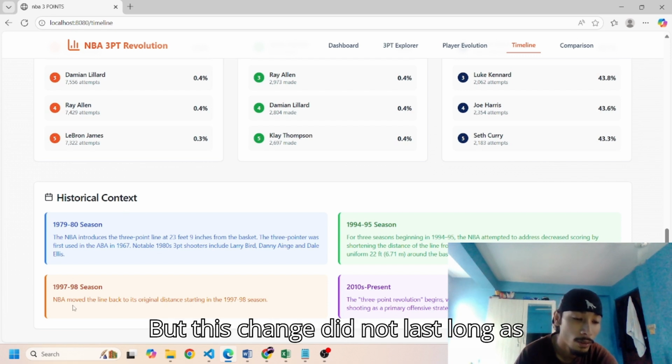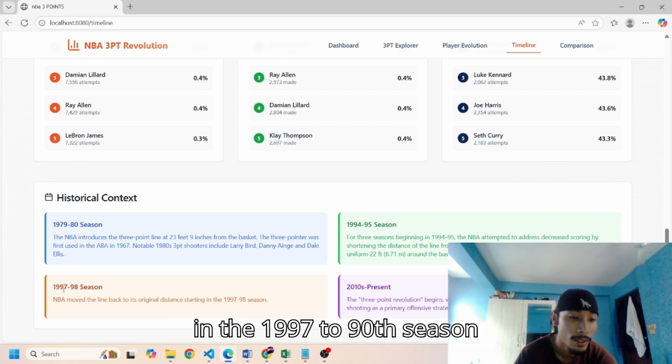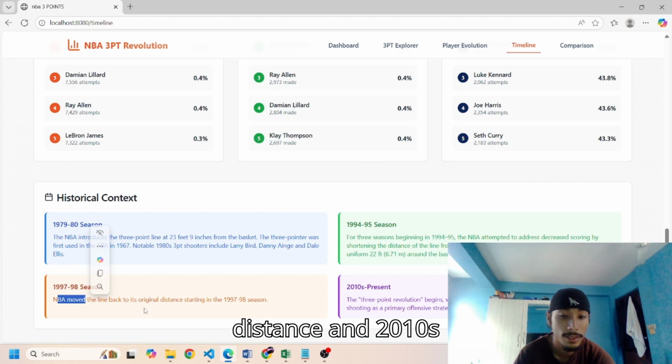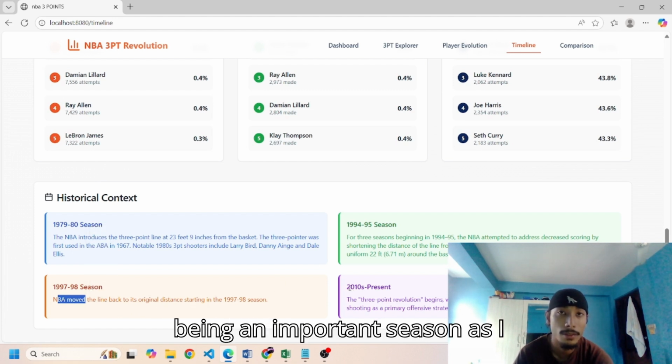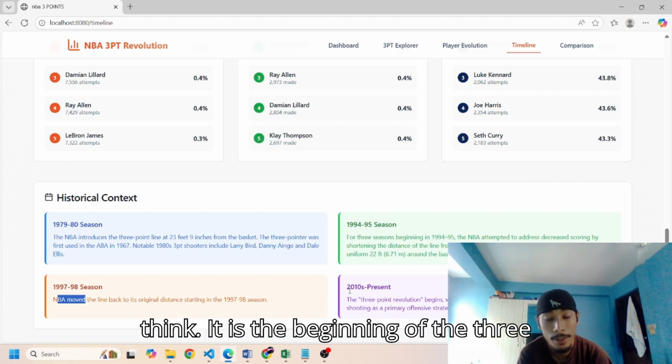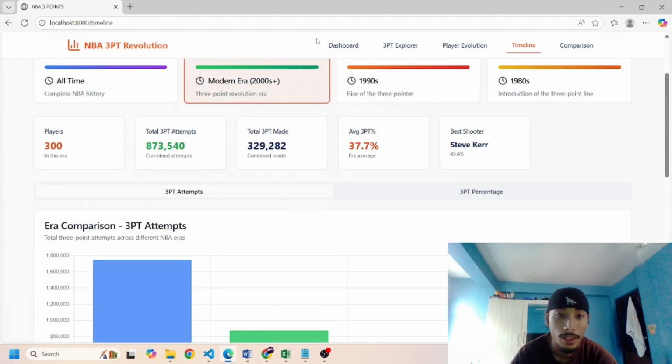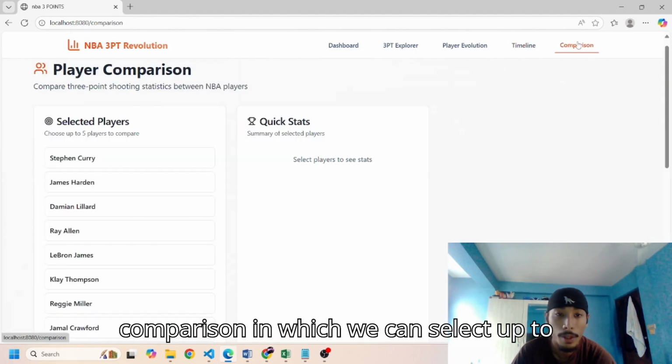But this change did not last long, as in the 1997 to 98 season, NBA moved back its line to its original distance, and 2000 season being an important season, as I think it is the beginning of the three-point revolution era.